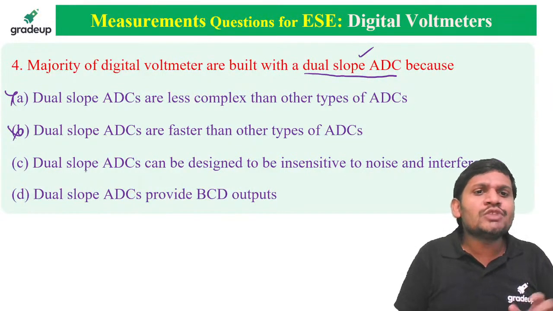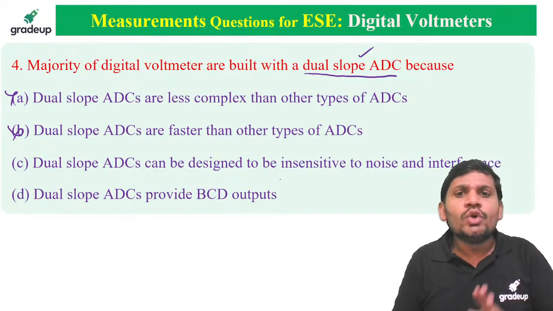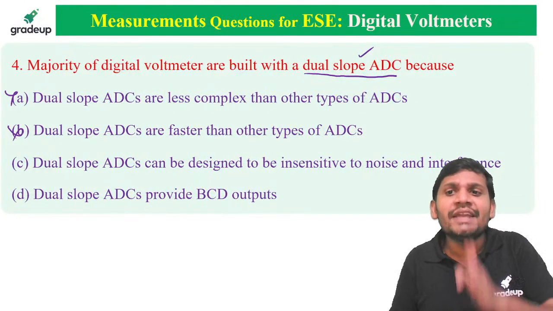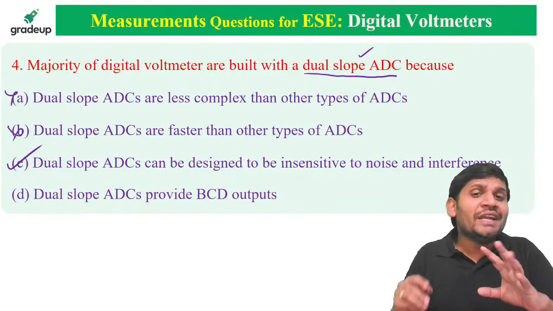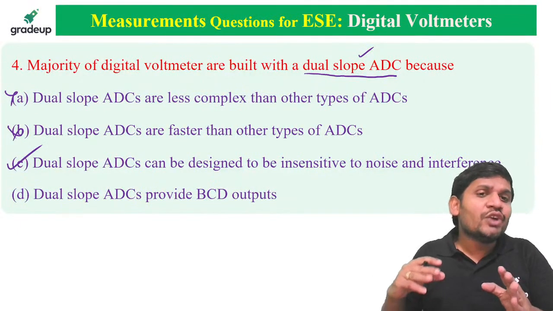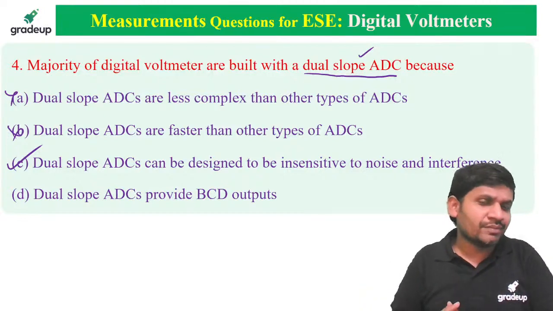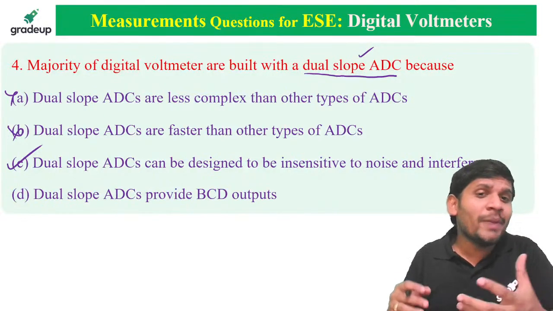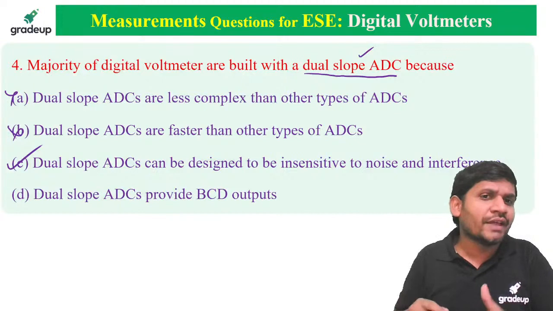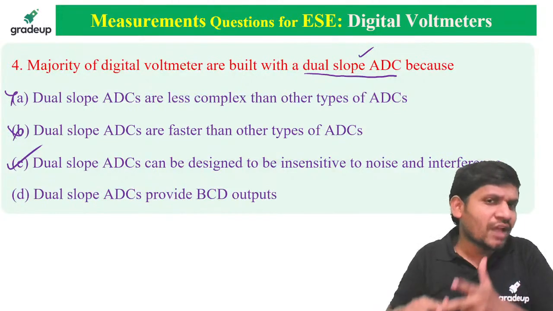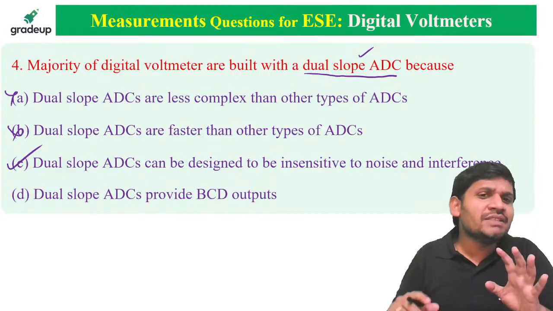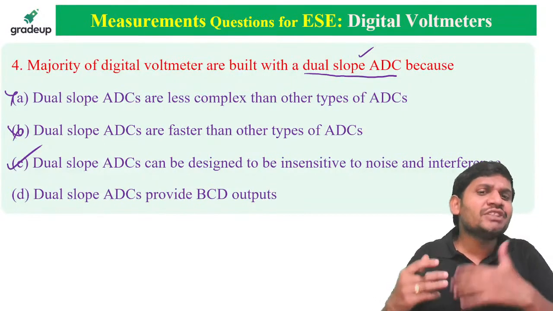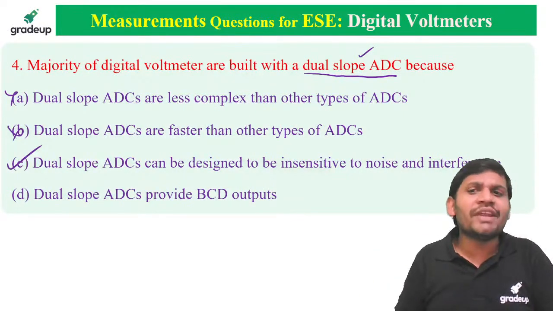Next, dual slope ADCs can be designed to be insensitive to noise and interference. This is the exact statement. In a dual slope integrating type ADC, there are two important parts: a comparator and an integrator. Integration is nothing but a summation or average, so it measures the average value.